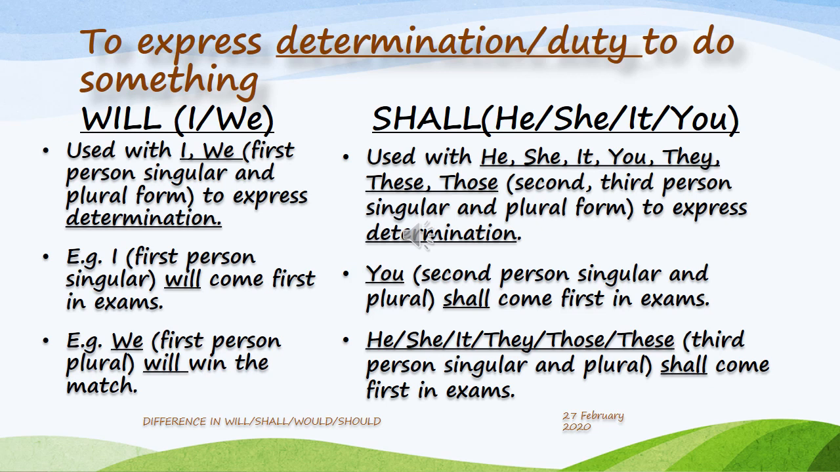Now let's revise what we learnt earlier. Will is used with I and we to express determination. Example: I will come first in exams. We will win the match. And shall is used with he, she, it, you, they, those, these to express determination. You shall come first in exams. He, she, it, they, those, these shall come first in exams.